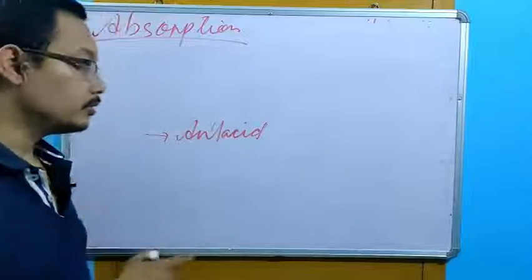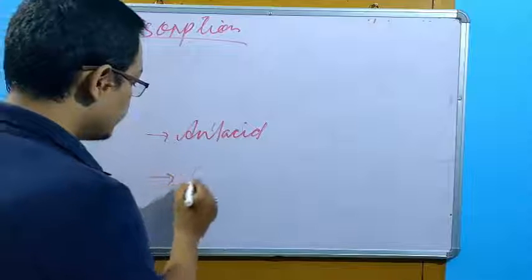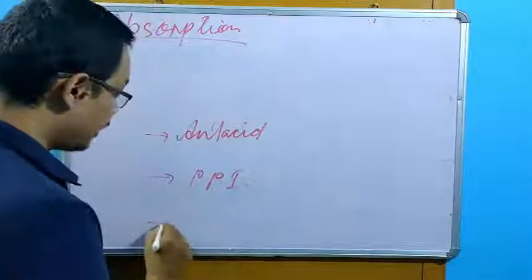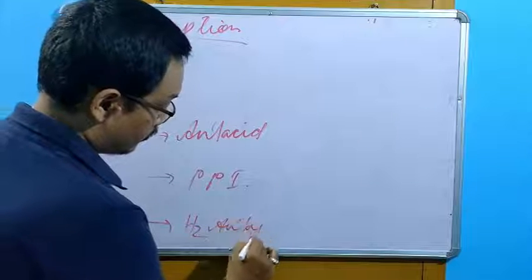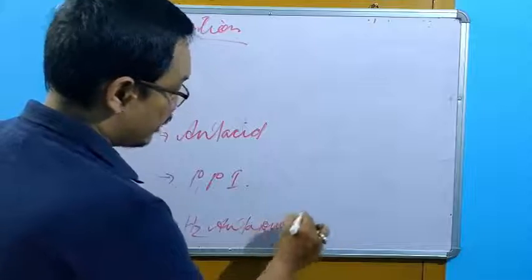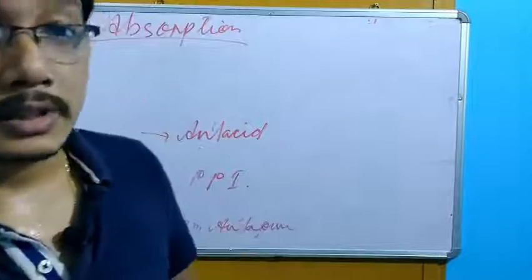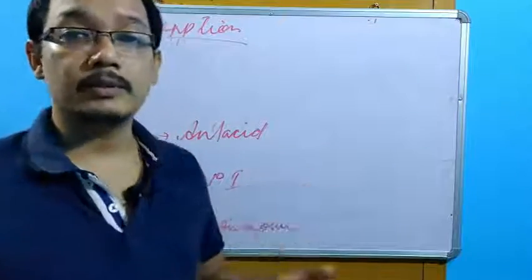So we should be very careful while taking the antacid and any other drugs. Second is the PPI, proton pump inhibitor. Then again H2 antagonist, then ranitidine. In PPI we have omeprazole and other proton pump inhibitors.